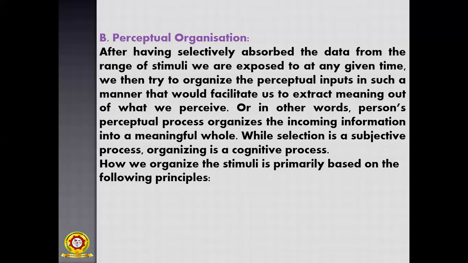While selection is a subjective process, organizing is a cognitive process. Perceptual selection is a subjective process, and organizing is a cognitive process. Subjective means it is based on external factors and purely on psychological factors. How we organize the stimuli is primarily based on the following principles.